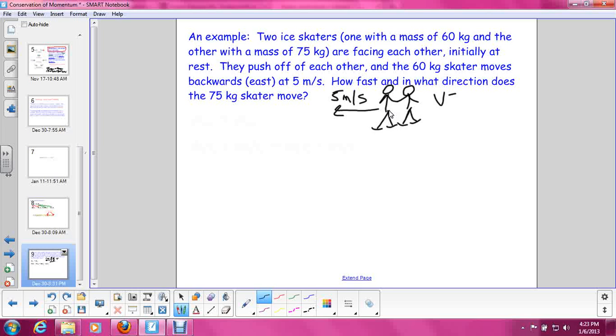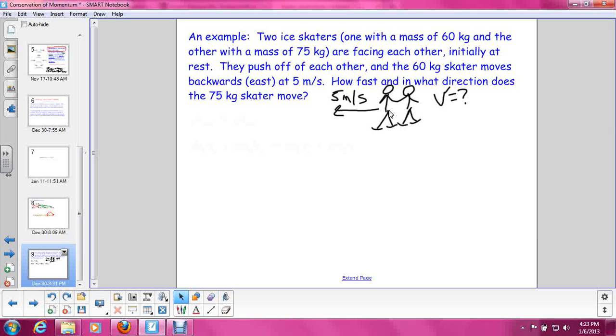So we are trying to find out what is his final velocity, or hers, whatever they are. So we need to start with the law of conservation of momentum. It turns out, even though this isn't a collision in the way that we think of them as 2 things smacking together, this is in fact a collision. It is an interaction of 2 objects.